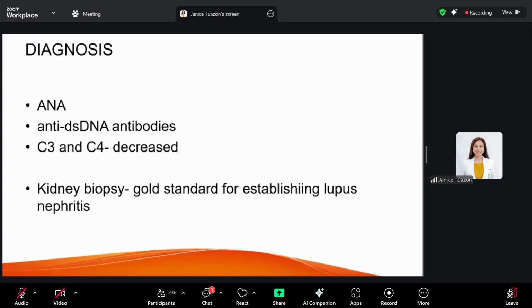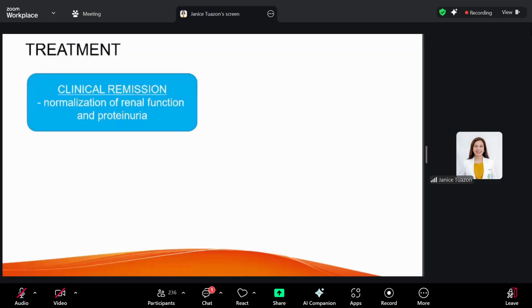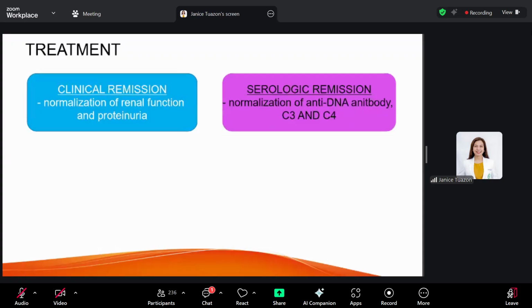The higher the stage, the greater is the affectation of your kidneys, so it's also associated with poorer prognosis. So what should we do? We have to treat these patients, and the goal of treatment should be clinical remission and serologic remission. Clinical remission means normalization of renal function and proteinuria, so we become negative, +1 or less. Serologic remission means normalization of your anti-DNA antibody, and your C3 and C4 levels become normal.